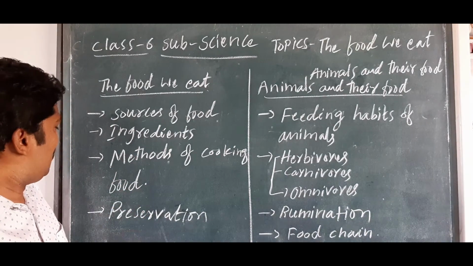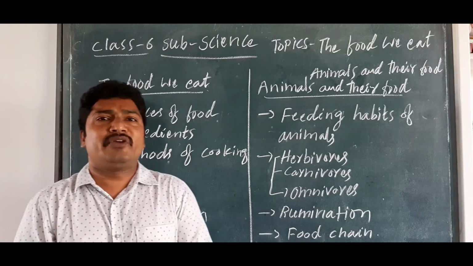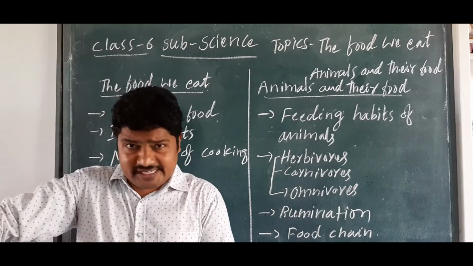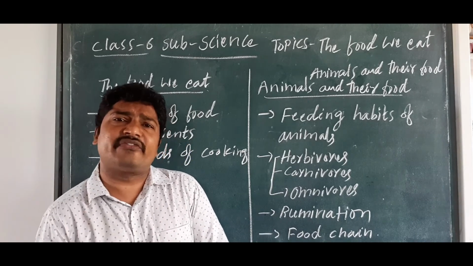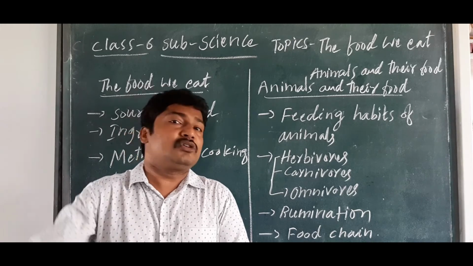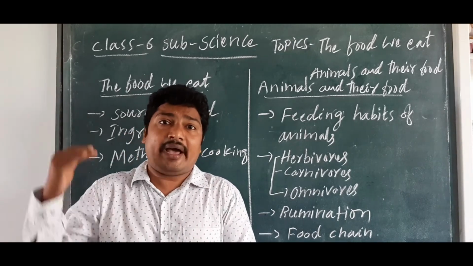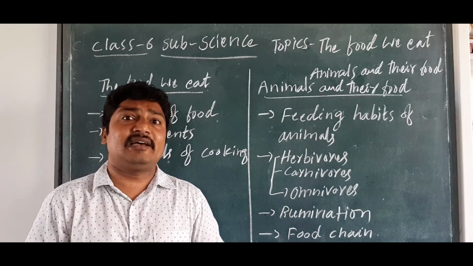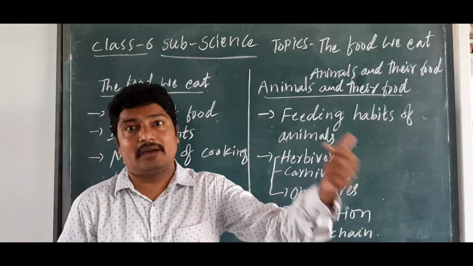Next one is the preservation of food. Children, we preserve some food material because some regions or areas do not produce different crops. So we get food from far away places, and we store the food in a way that preserves it for a long period, isn't it?